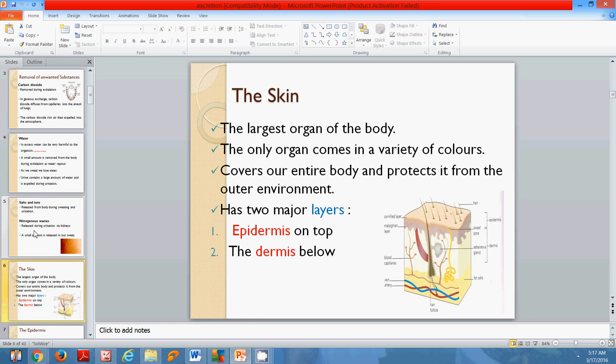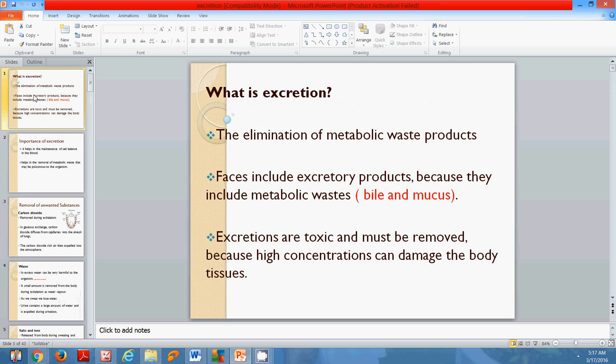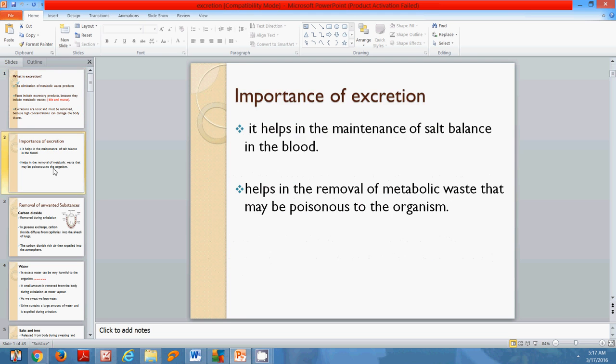So that's just about it for excretion. Again, excretion is very important because it allows the human body to get rid of waste that is called metabolic waste. And if these wastes should be allowed to stay inside the human body for any long period of time, then of course they can become toxic or poisonous and cause some form of harm to that organism.